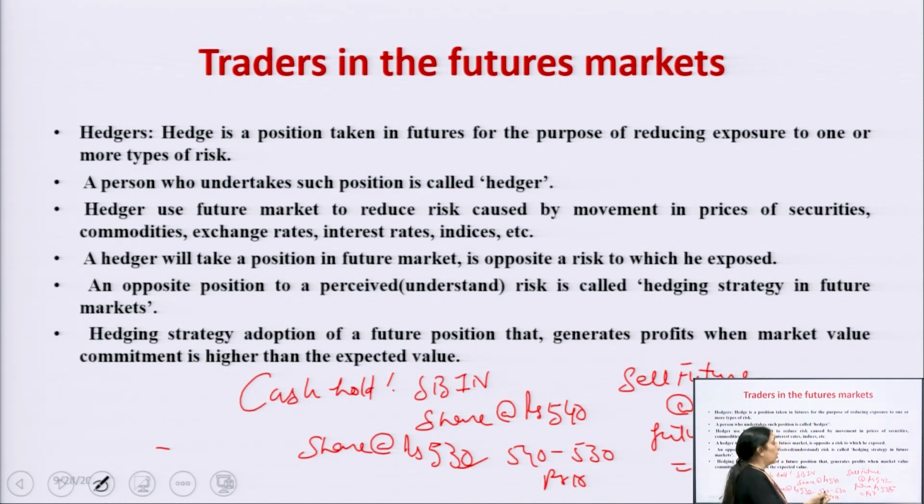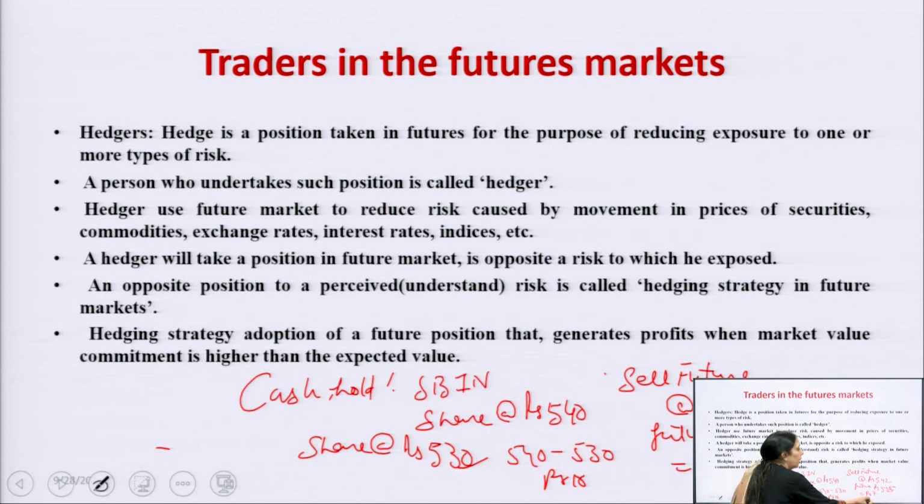If he does not take the opposite future position, he has the cash holding of State Bank of India shares in his portfolio at the price of 540. Now the market is showing a downward trend and will come to 530, and there is a loss of rupees 10. But now he has taken the opposite position and shorted the future.